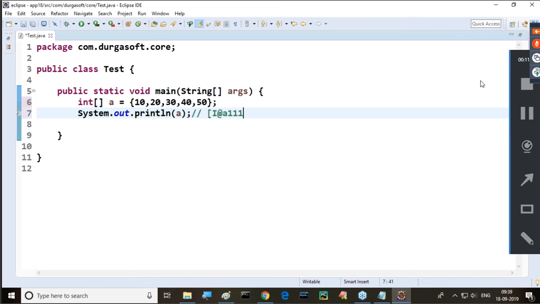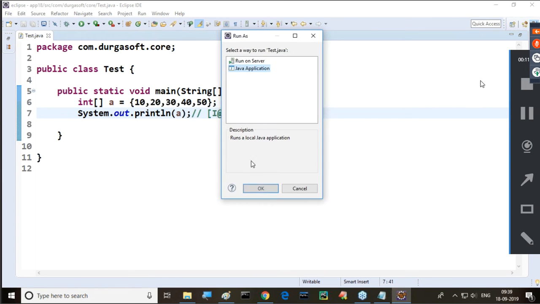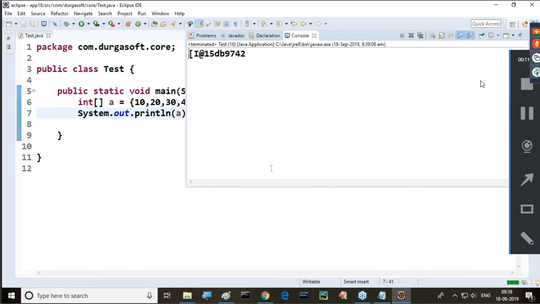It is not exactly some reference value, let us check this now. Right, sir. Single left square brace I at the rate, this is the reference value for the array that we are getting.